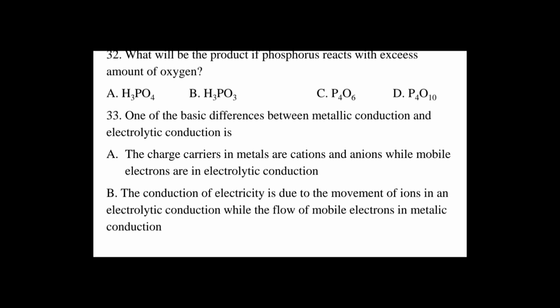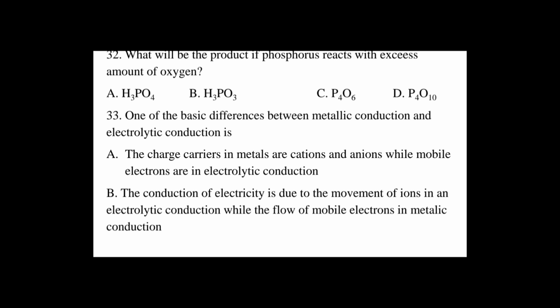33ኛ ጥያቄ በሜታሊክ ኮንዳክሽን እና በኤሌክትሮላይት ኮንዳክሽን መካከል ያለው ቤዚክ ዲፈረንስ የሆነው የትኛው ነው የሚለው። መጀመሪያ ሜታሊክ ኮንዳክሽን እና ኤሌክትሮላይት ኮንዳክሽን በዋናነት የሚለያዩበት ነገር in metallic conduction the charge carriers are electrons that caused by flow of mobile electrons, flow of delocalized electrons ነው ማለት ነው። But in electrolyte conduction,